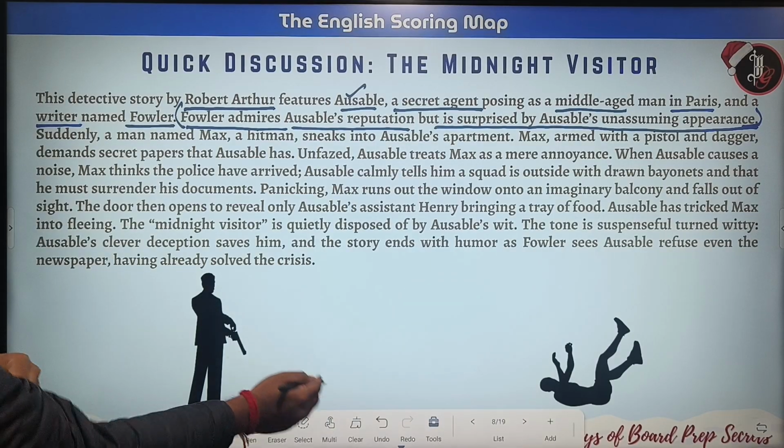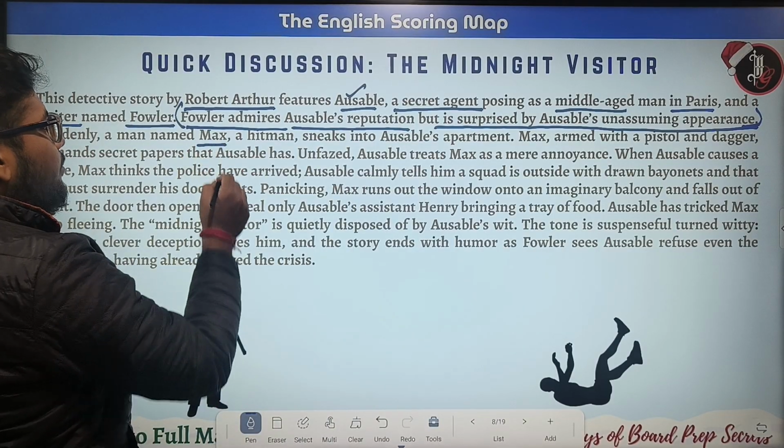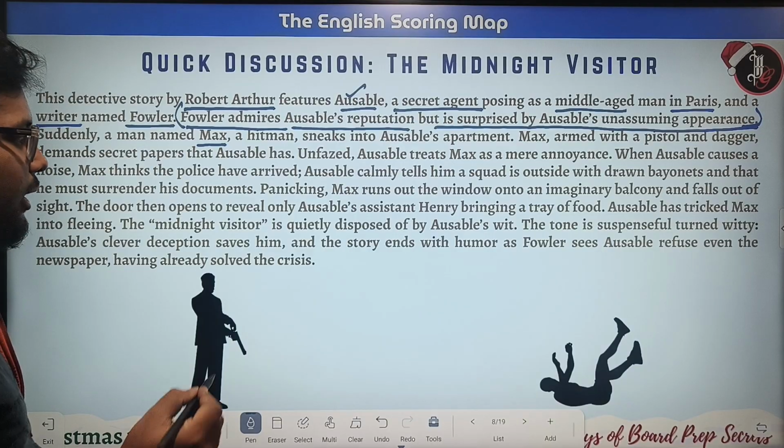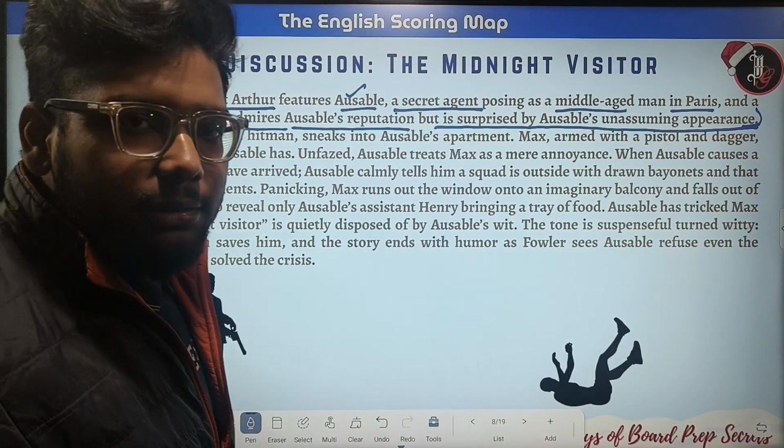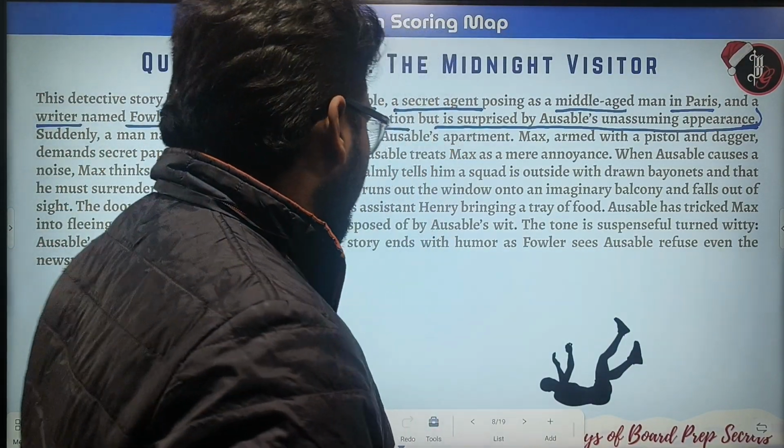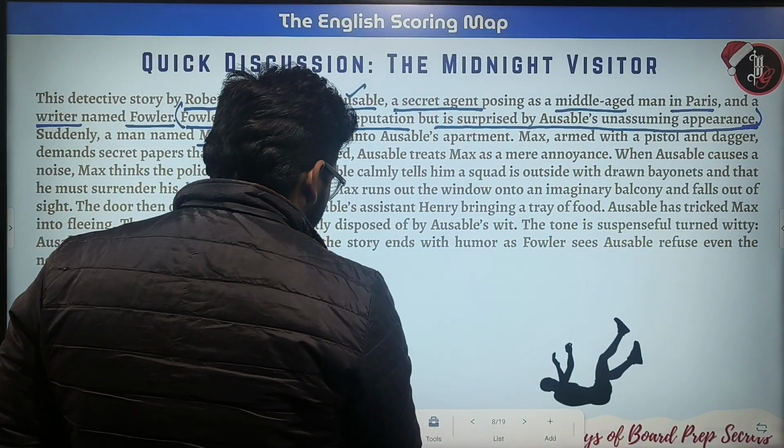Suddenly, a man named Max appears. So what are the characters that we are getting in this story? First, we had Ozable, right?